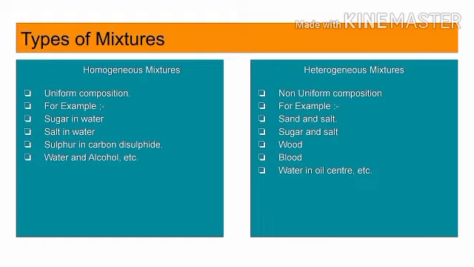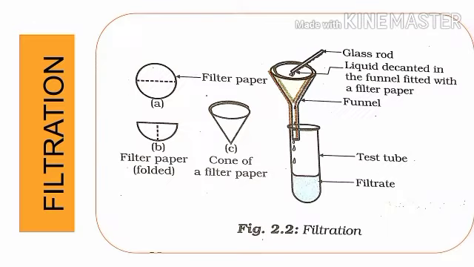Homogeneous mixture has a uniform composition, for example, sugar in water, salt in water, sulfur in carbon disulfide, water and alcohol, etc. Heterogeneous mixture has a non-uniform composition, for example, sand and salt, sugar and salt, wood, blood, etc. This is the following process of filtration by which any material can be filtered with the help of a filter paper. This is the method of how to use a filter paper and the process of filtration.